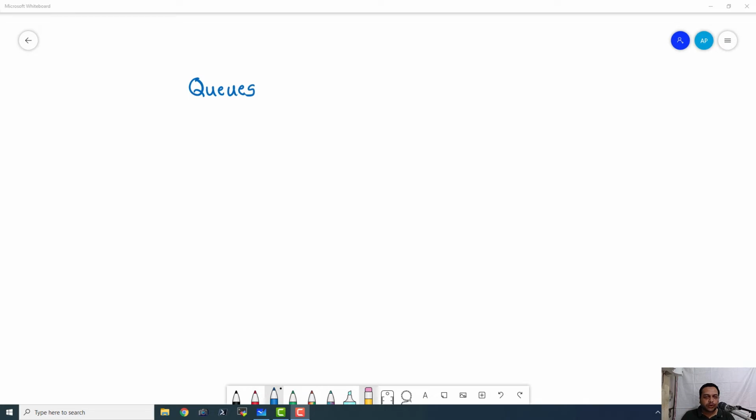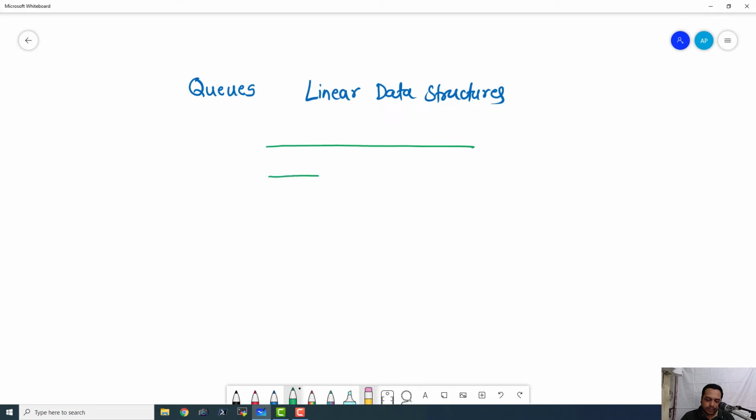In this episode, we are going to learn the concept of queues. So queues are linear data structures and the data is stored in the continuous locations of memory. So let me show you an example of a queue. So this is a queue and these are the contents of a queue.